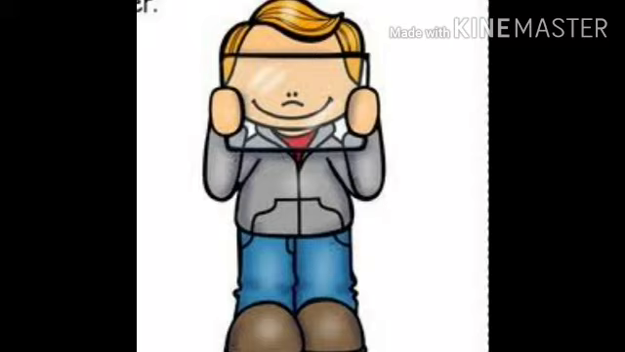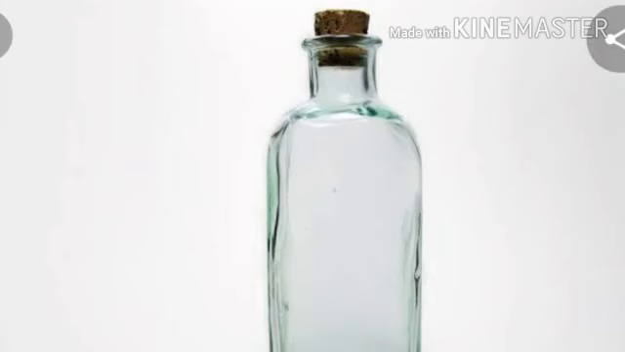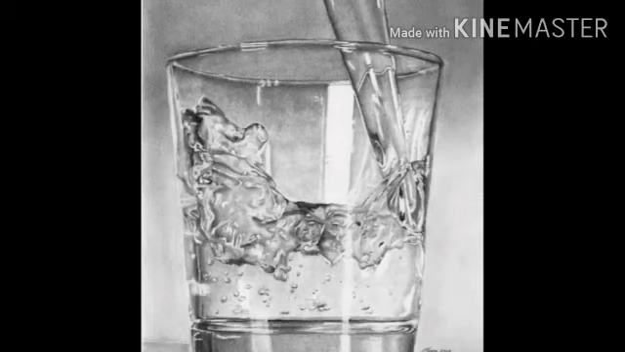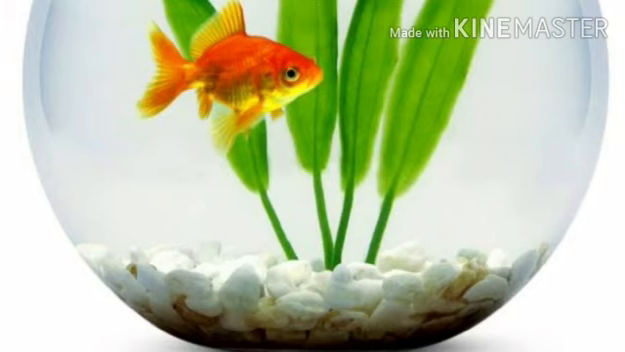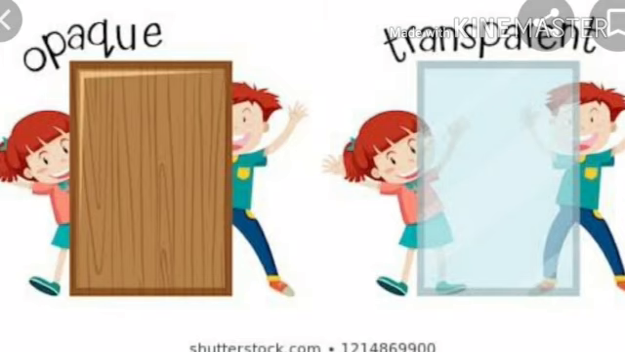Now let us see some more examples of transparent objects. First we have this bulb. Further we have the glass bottle and here it is water through which we can see clearly. Now here is the aquarium. These transparent objects allow us to see everything clearly. Now here are both opaque and transparent objects. Through opaque objects, we cannot see, but through transparent objects, we can see clearly.